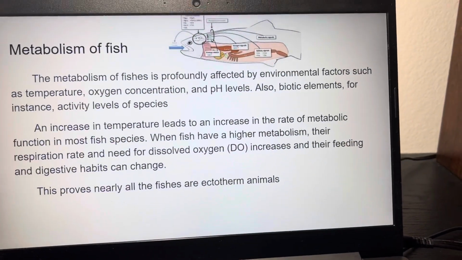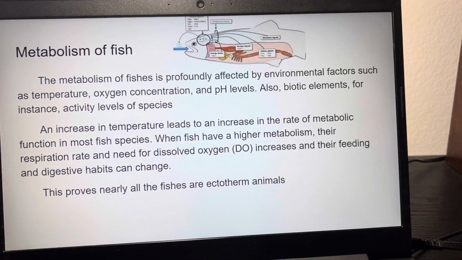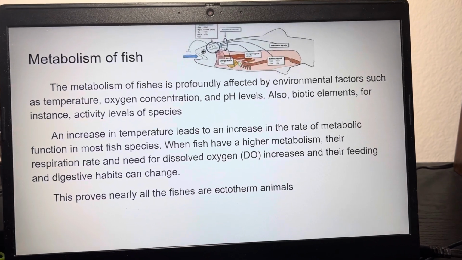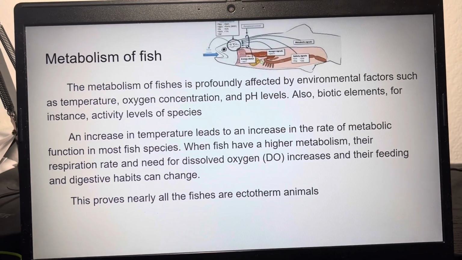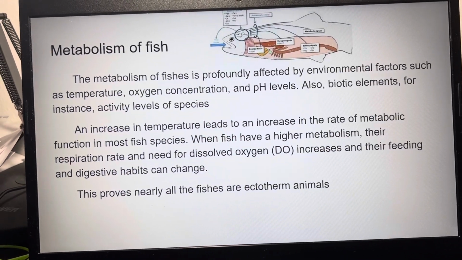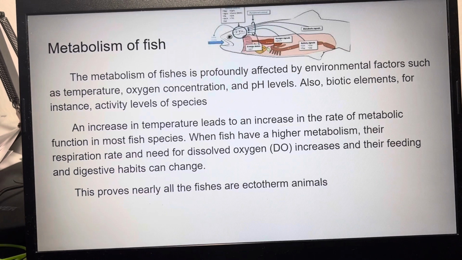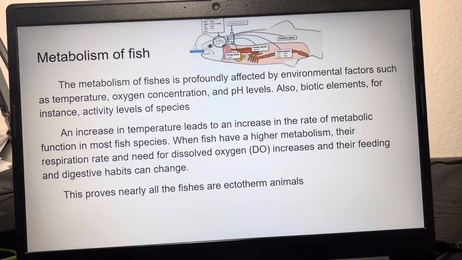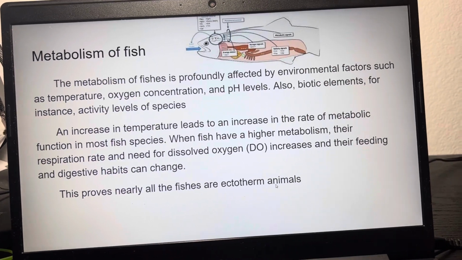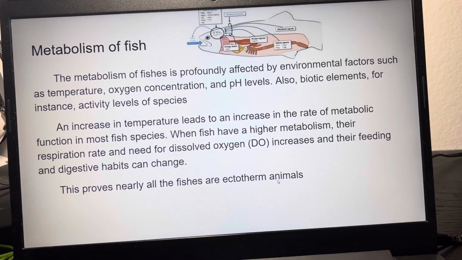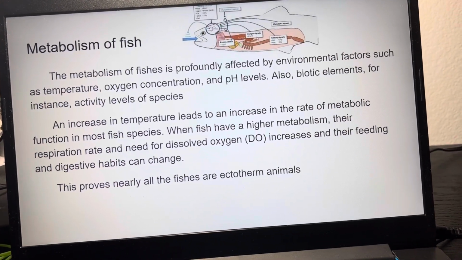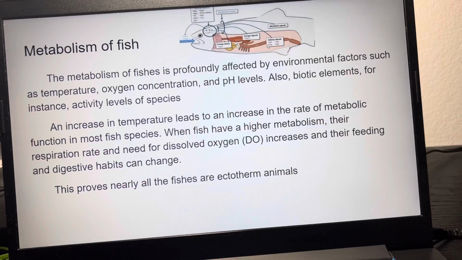increase of temperature, which will increase the rate of metabolic function for most fishes. This means when the temperature increases, they will be more active in looking for food. This is proof that nearly all fishes are ectotherm animals, which means their body temperature will change with the environmental temperature, and this is how the fish is digesting.